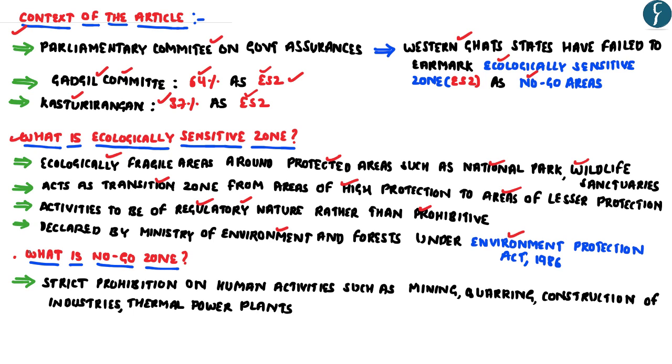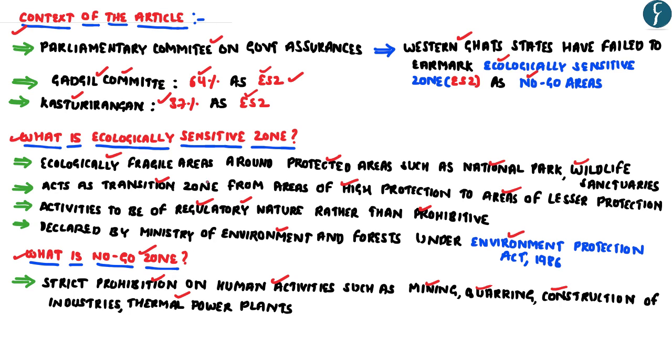Now coming to the concept of the no-go zone. The no-go zone is a zone where there is complete prohibition on certain human activities that can have an adverse impact on the biodiversity. Some of the human activities that can be prohibited in the no-go zone include mining, quarrying, construction of industries, thermal power plants, etc.